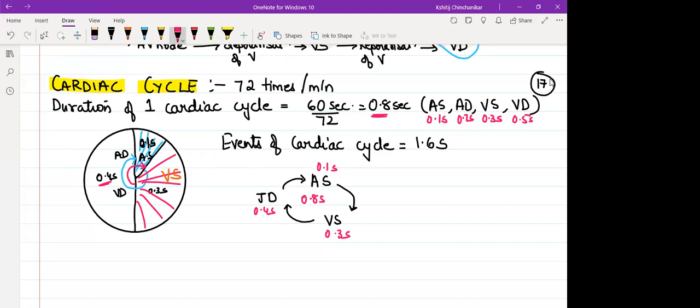So rather than saying that there are 4 events in each cardiac cycle, we consider how many only? 3 events, which are in sequence. Yes, a cyclic event hai. For our convenience, we consider as the first step atrial systole, because सबसे पहले contraction वो ही करता है because of the SA node. Second, ventricular systole, and third event as joint diastole, which will keep on taking place in this sequence again and again and again. समझा?